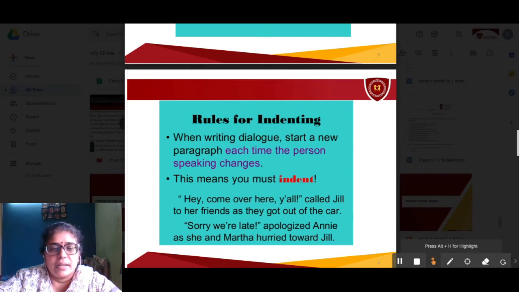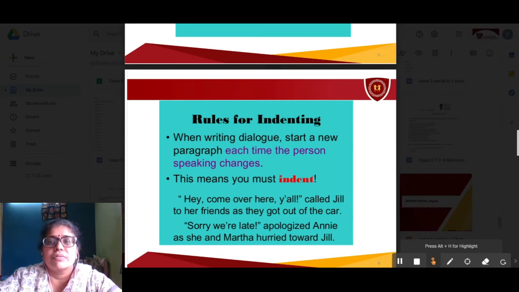Rules for indenting. Now, what is the meaning of indenting? You cannot write a dialogue or anything in a continuous way. You have to change the lines or the paras. When writing dialogue, start a new paragraph each time the person speaking changes. Suppose you have two characters in a dialogue, you always have to start in a new line. When you complete the words of the first speaker and start for the second speaker, you have to start in a new line, and it repeats. This means you must indent.